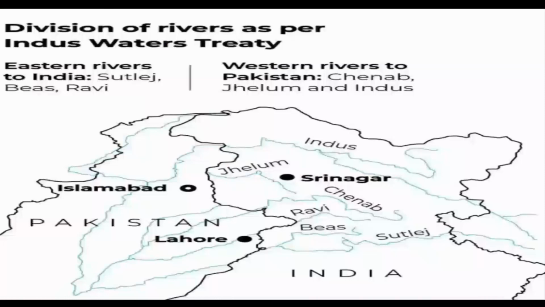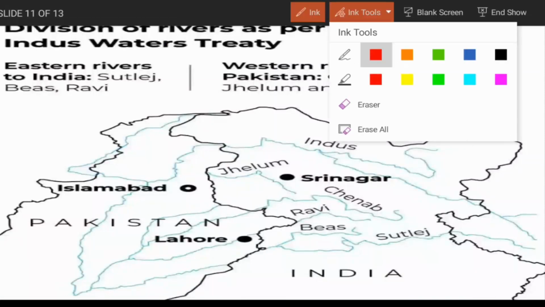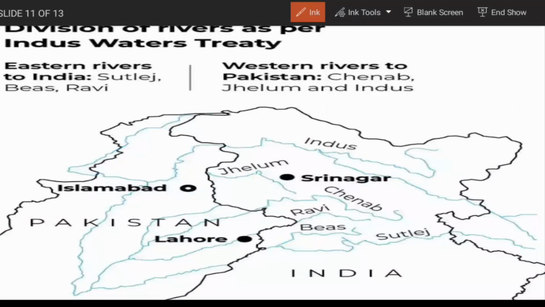Here, these are the divisions of the river system as per the Indus Water Treaty. I'll tell you about the projects. This is the Kishanganga or the Neelum River. Remember the name. We are making a project here, and the other project is on the Chenab River on the Indian side. This is Ratle.